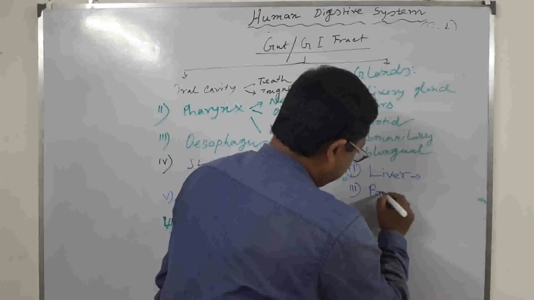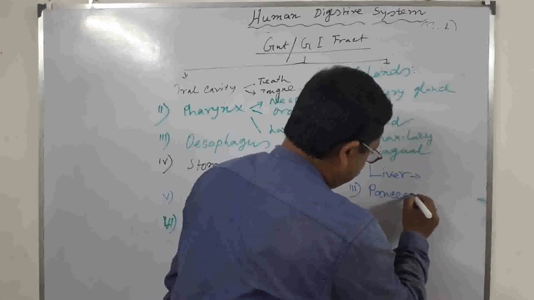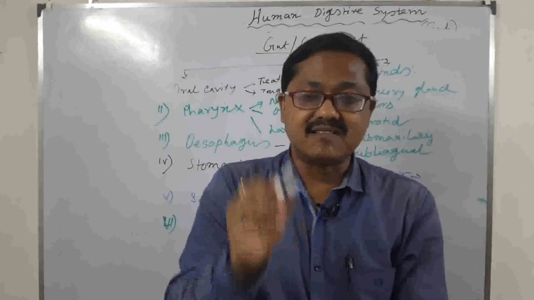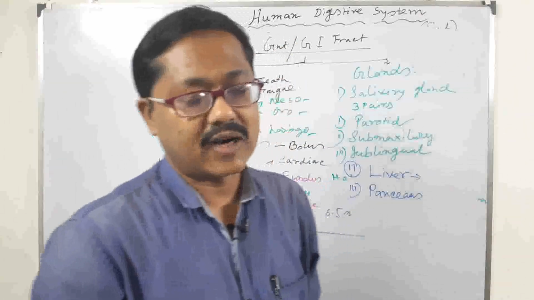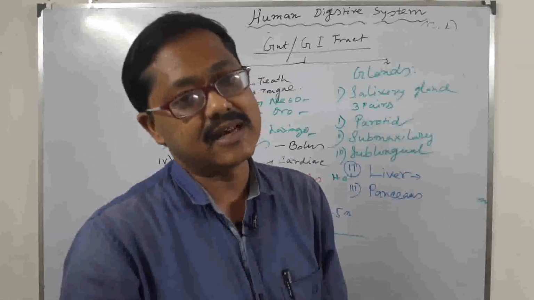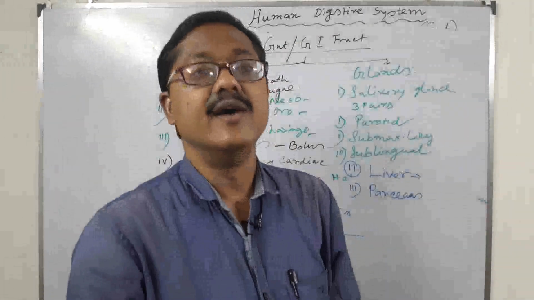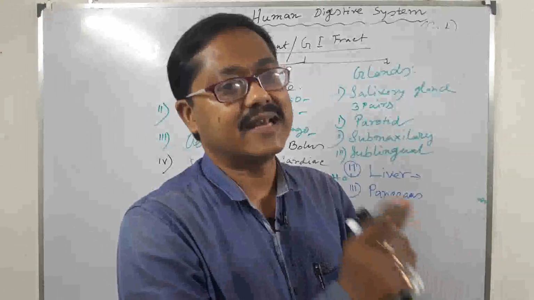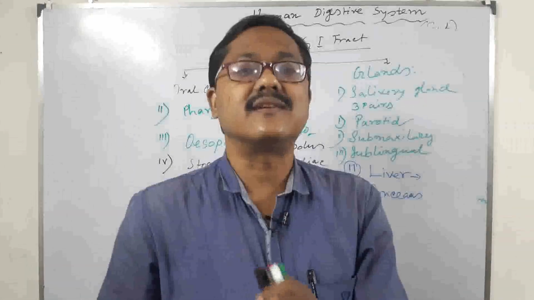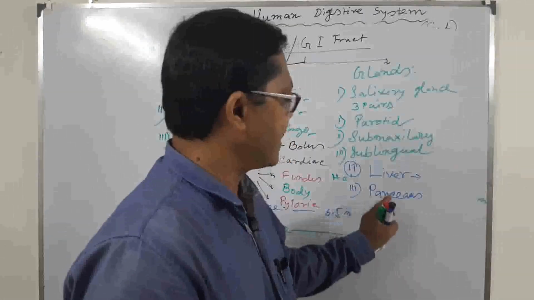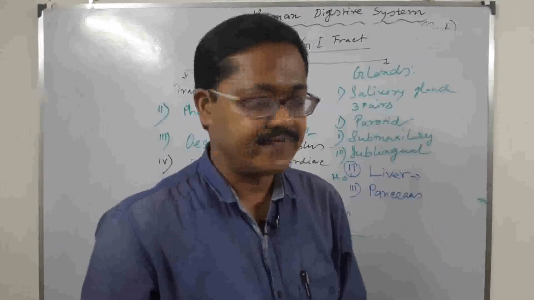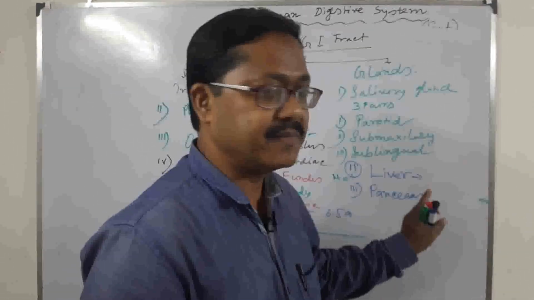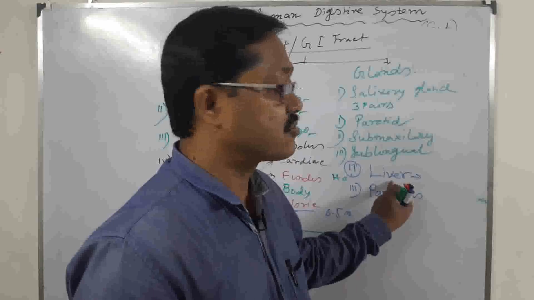And third is the pancreas. What is the pancreas? The pancreas is the largest mixed gland. What is called a mixed gland? A mixed gland consists of a tubular part and a non-tubular part. The tubular part secretes enzymes and the non-tubular part secretes hormones. That is the gland that secretes hormones as well as enzymes.